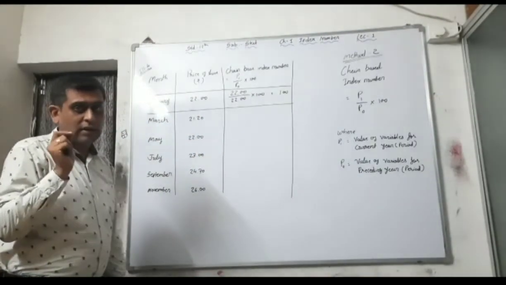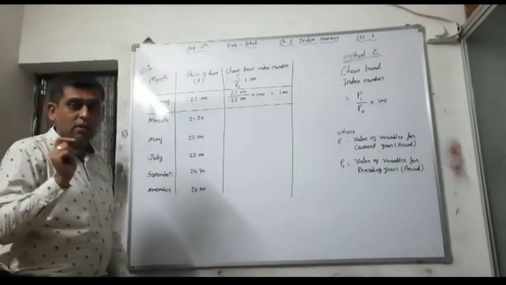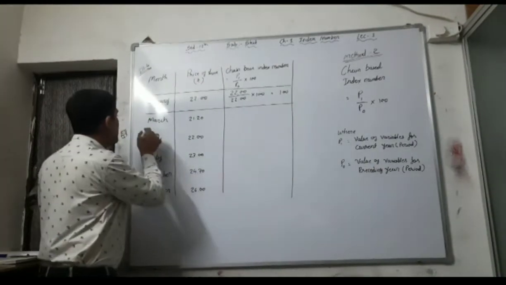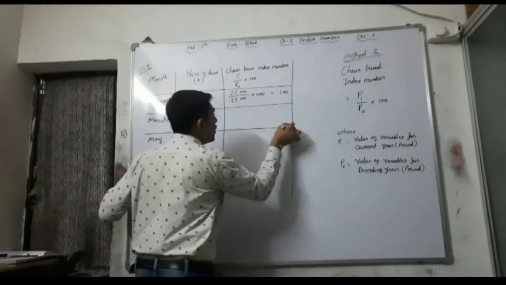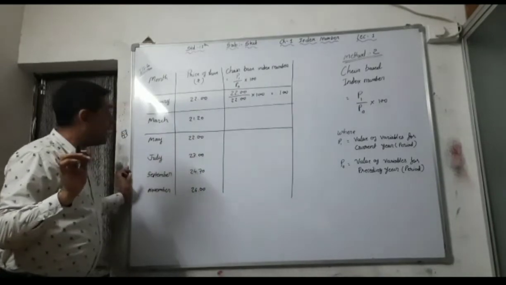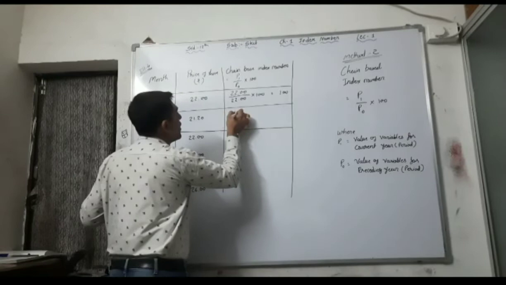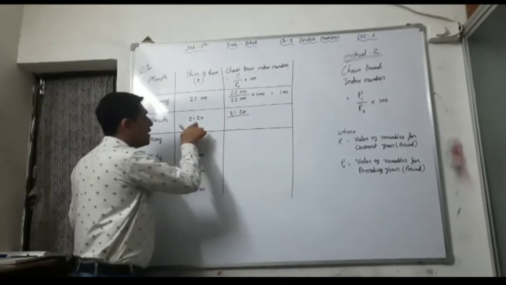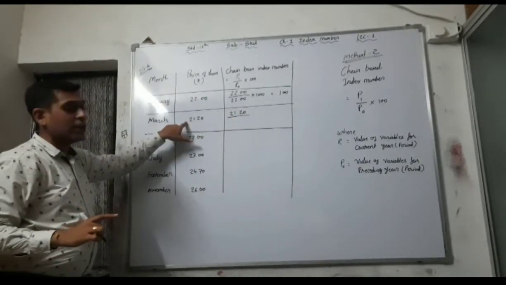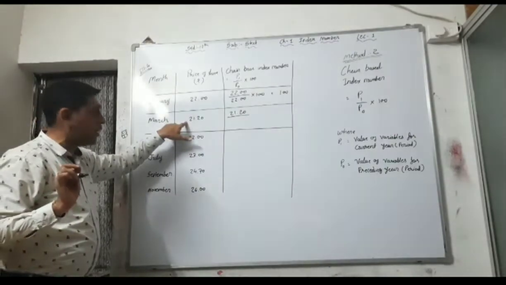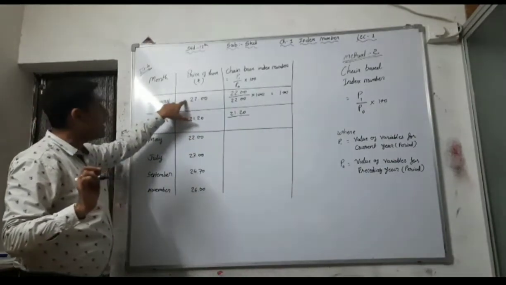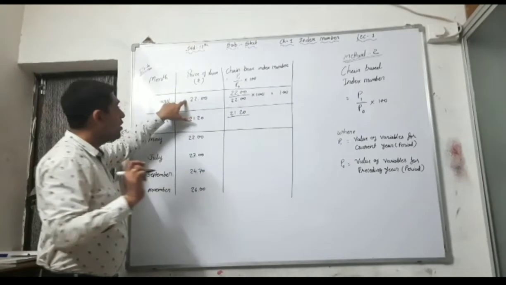Your first year answer is always 100 in the chain base index number when no specific instruction is given. Okay, now 21.20 is the next data. Now March. See here, what is your P1, that is the current year, 21.20. What is your preceding year here?